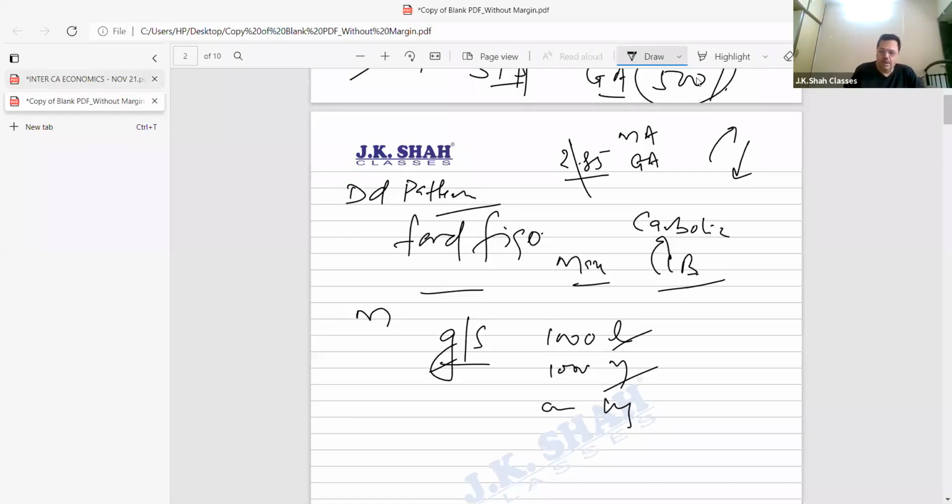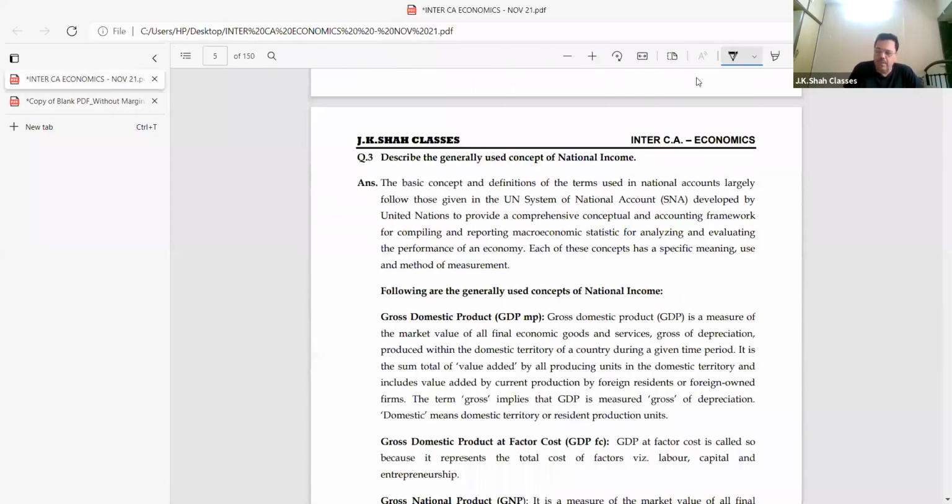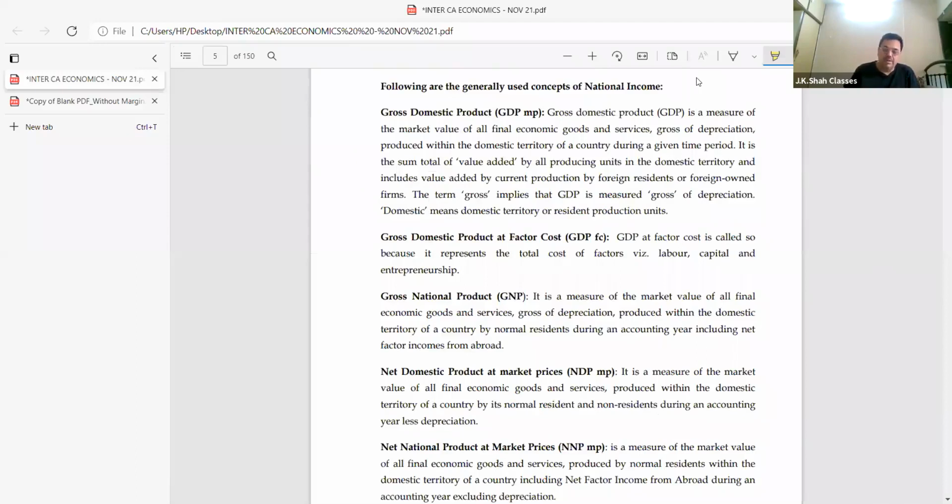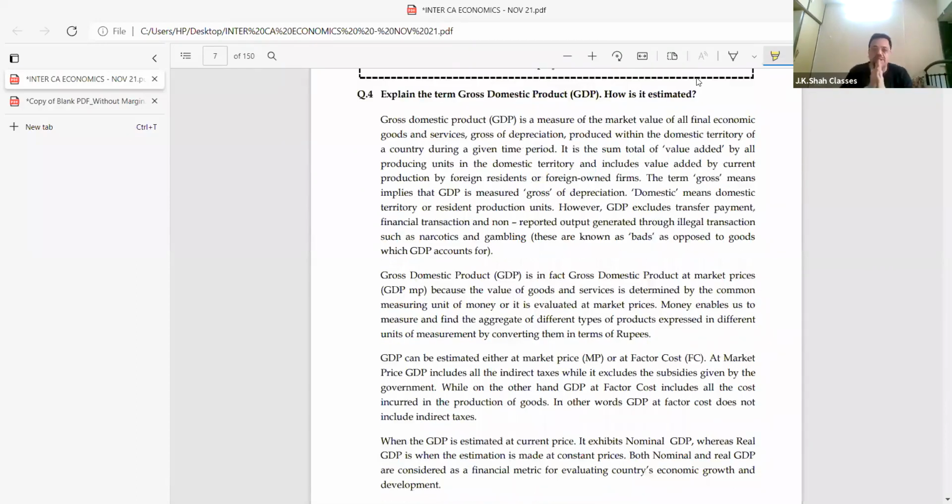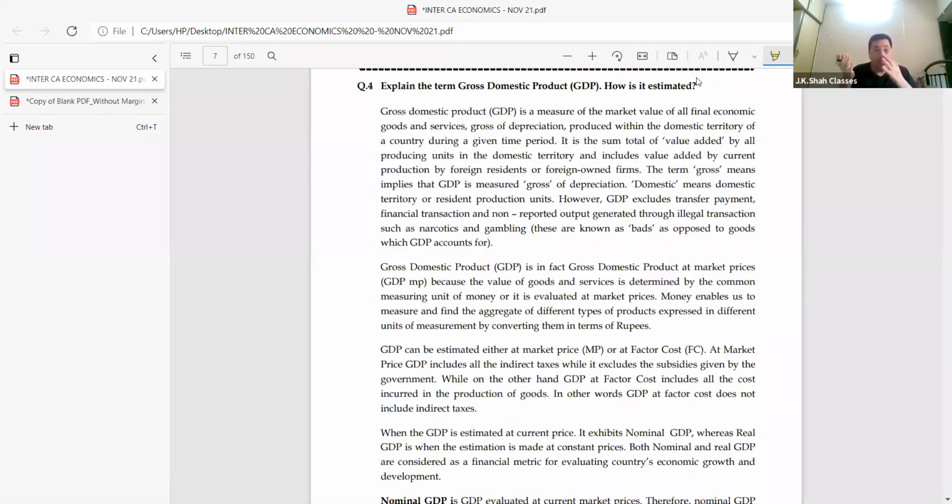Now, come here. First thing, chalo. This I was telling you, see it's written over here. The basic UN system. You remember which is CSO. Come to this point, students. Concepts used. Now, which are the concepts used? GDP, all that. So first we have to study in detail about GDP. So instead of the third question, we'll go to the fourth question because that is in full detail. Now, very important, in case you have studied this before, it's a revision, but you have to study.